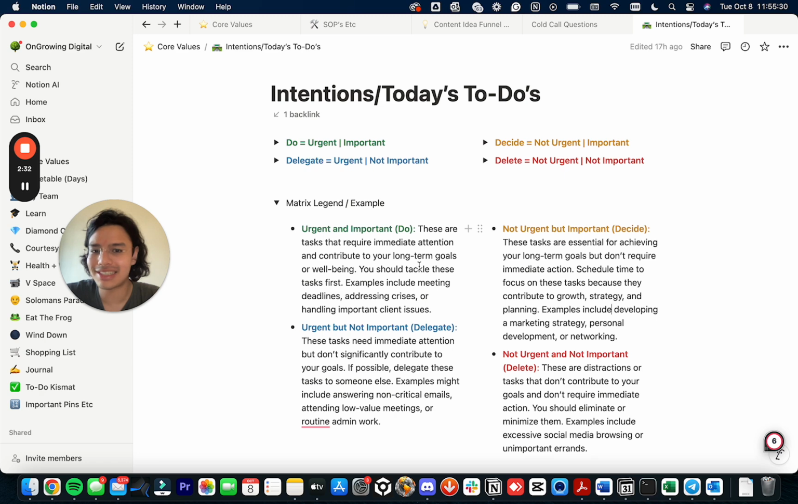Urgent and important are tasks that require immediate action and contribute to your long-term goals or well-being. You should tackle these tasks first. Examples include meeting deadlines, addressing crises, or handling important client issues. So settling client fires, or if you're posting content every day and it's like 10 p.m. and you haven't posted, you have to do that. You could do that and then work out or something like that. You could do that and then read your book, right? So it's the things that don't move the needle. And it kind of fits into Pareto's principle as well, the 80-20 rule.